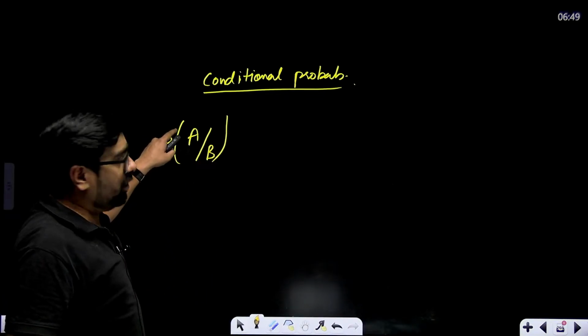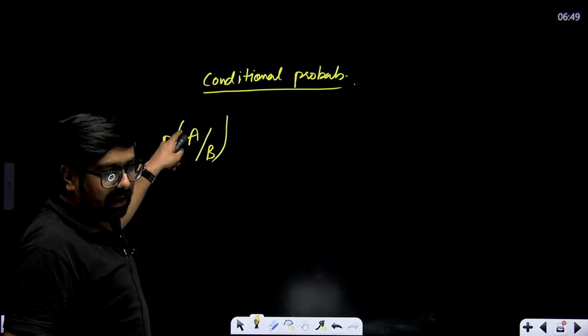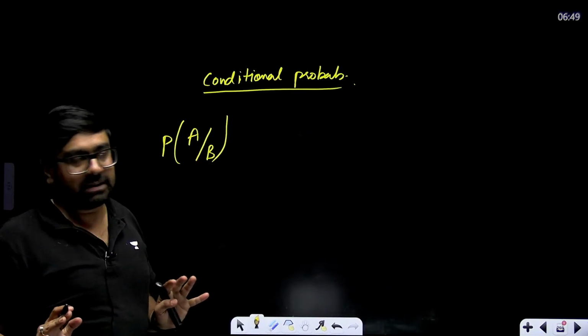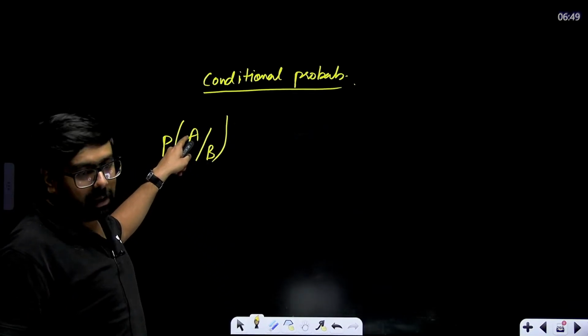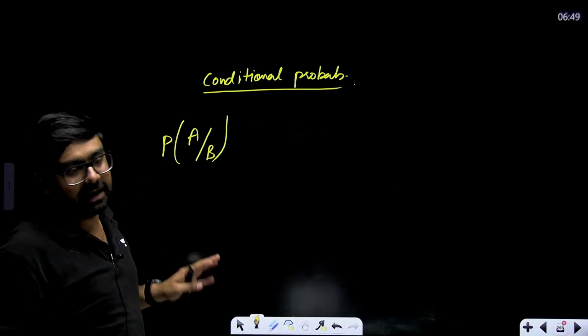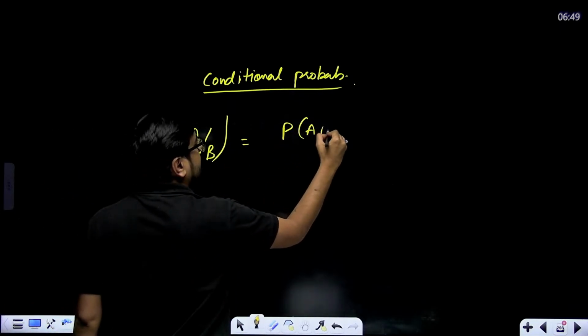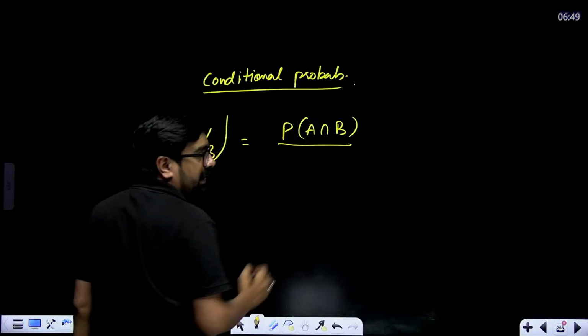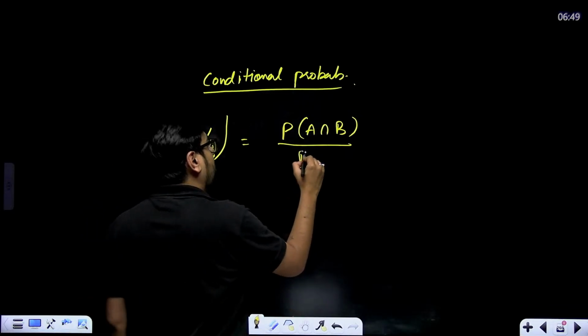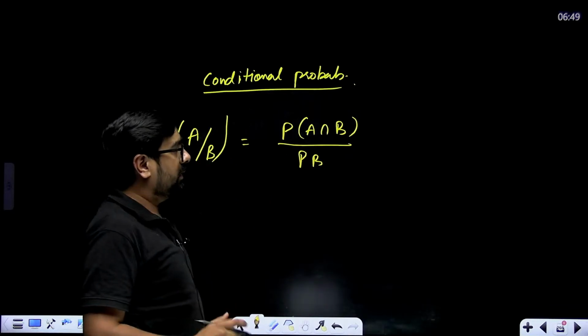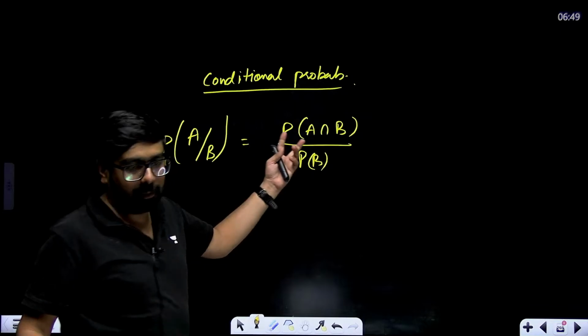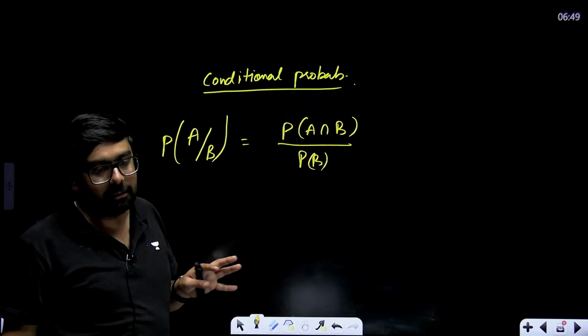Find the probability of A when B has already taken place. This means P of A intersection B divided by P of B, the probability of B.